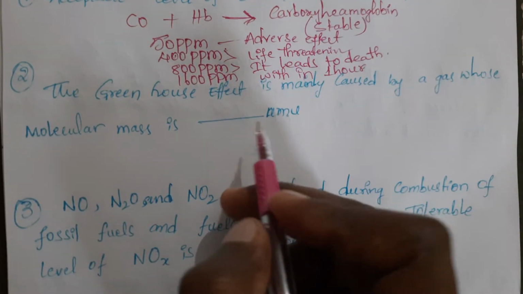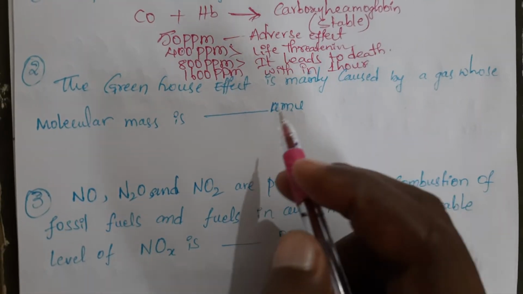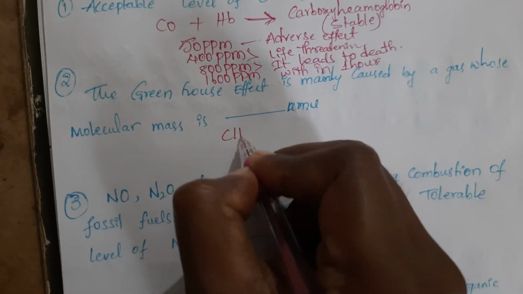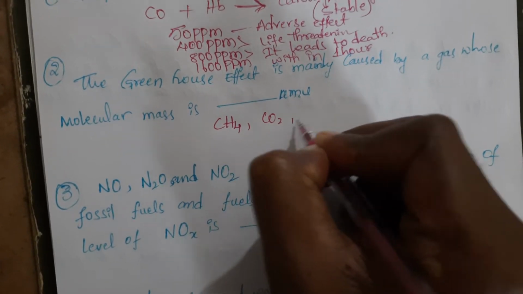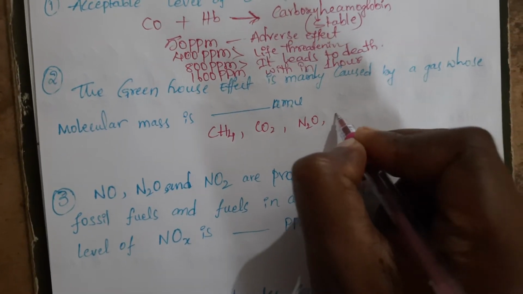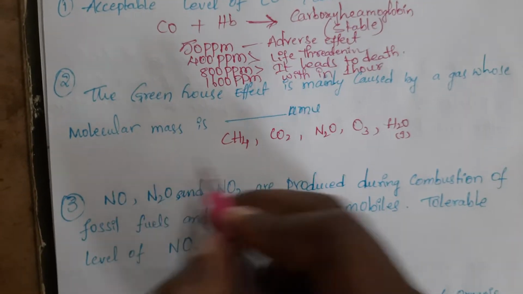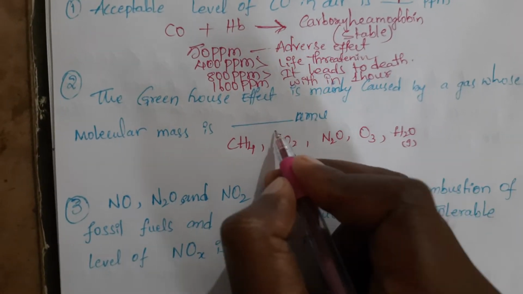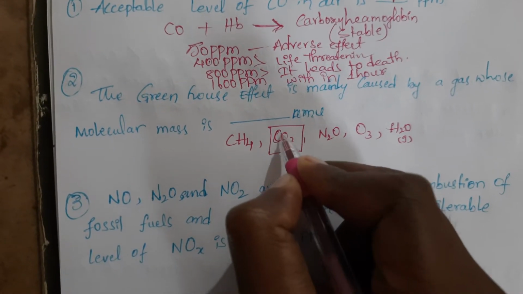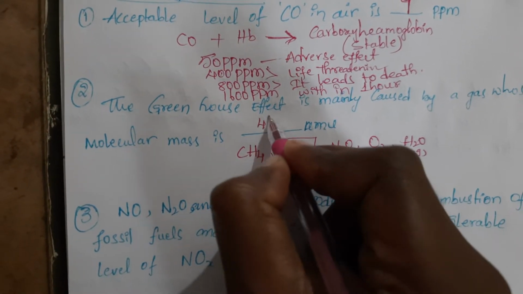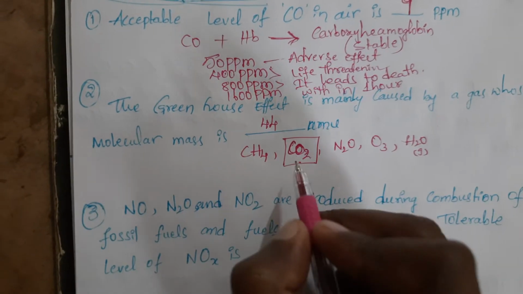Next, the greenhouse effect is mainly caused by a gas whose molecular mass they are asking. There are different gases which cause the greenhouse effect: methane, carbon dioxide, nitrous oxide, ozone, and water vapor. Among them, the main gas which causes the greenhouse effect and increases the earth's temperature is carbon dioxide. Its molecular weight is how much?